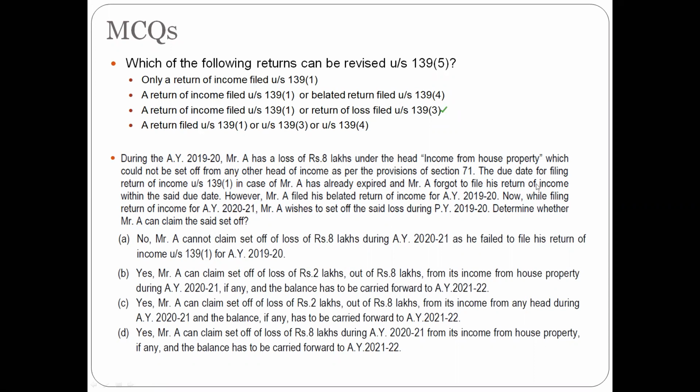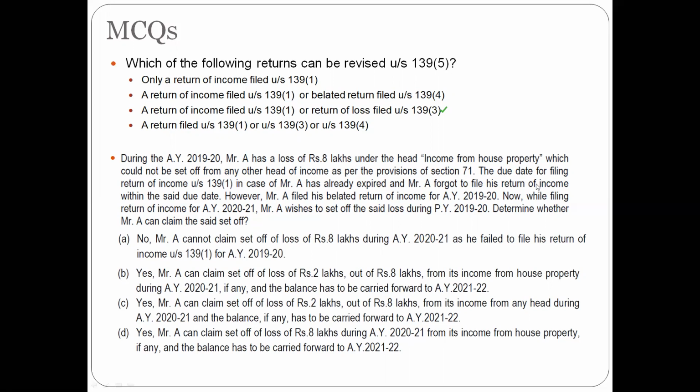Second question is, Mr. A has a loss of 8 lakhs under the income from house property, which could not be set off under any other head of income. Even if we will study this during the income from house property lesson, however, the total loss that can be set off against any other income during the year from house property would be only 2 lakhs. But here it is mentioned that they do not have any other income that can be set off against this 8 lakhs. So now, continuing with the question, the due date for filing of return of income in case of Mr. A has already expired.